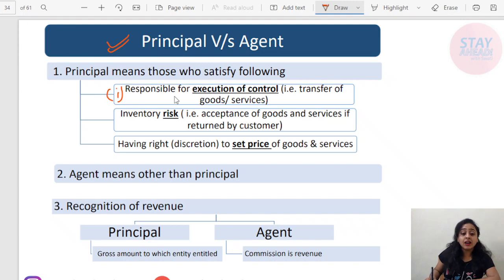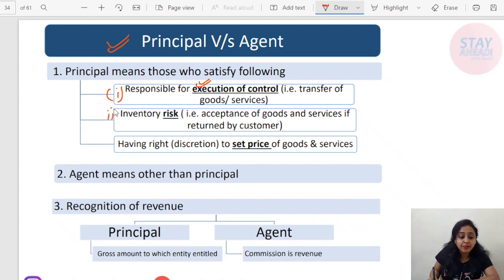Firstly, responsible for execution of the contract. This means that if an agreement has been entered into, a promise has been made, the person who is responsible for fulfilling such promise, for executing such contract, is known as principal. That is, transfer of the promised goods and services.